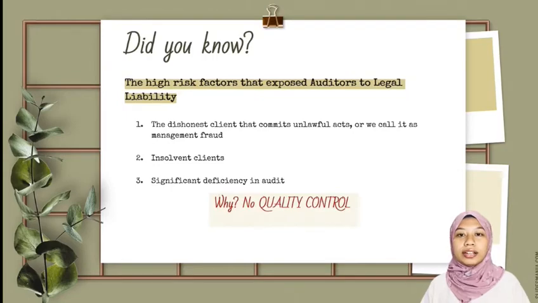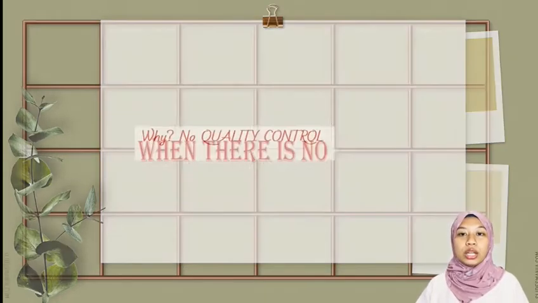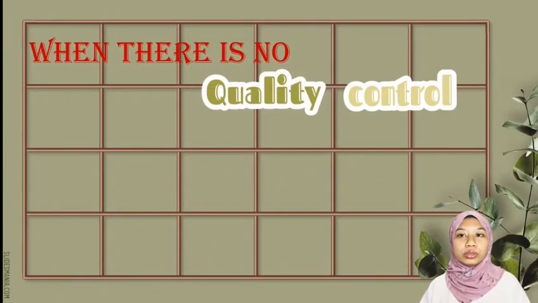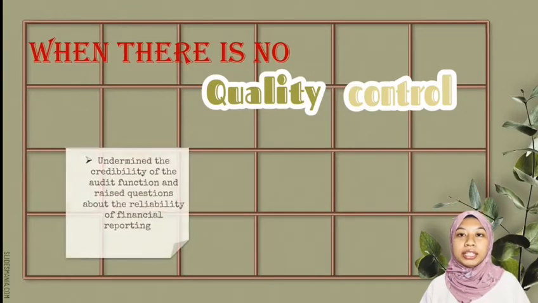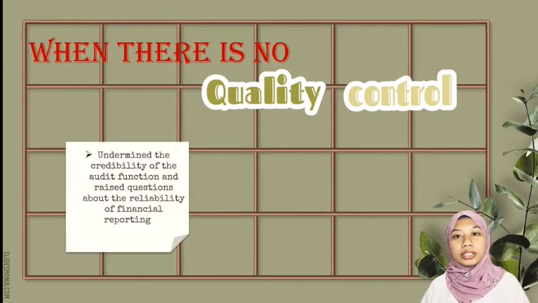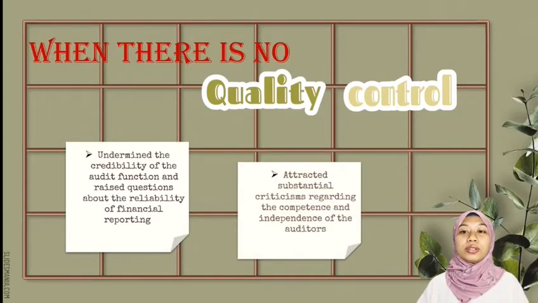It is because there is no quality control. When there is no quality control, it undermines the credibility of the audit function and raises questions about the reliability of financial reporting. Plus, it also attracts substantial criticism regarding the competence and independence of the auditors.